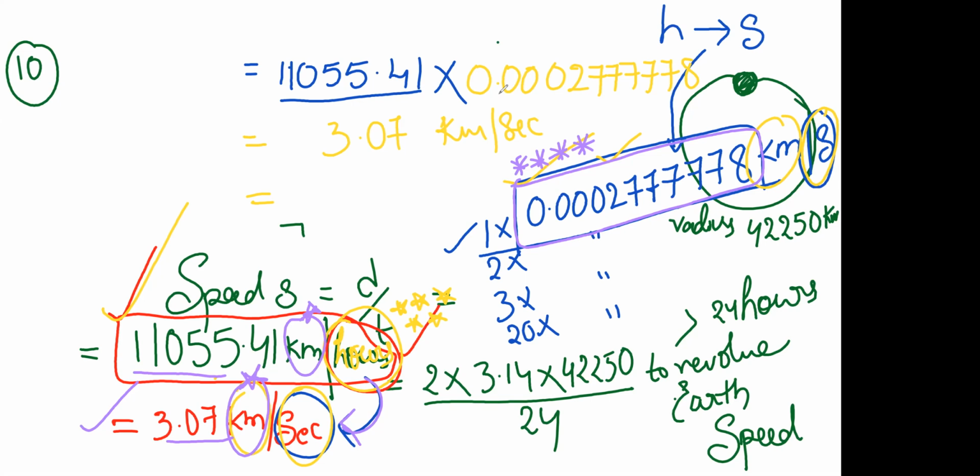One more piece of information for tomorrow's class: I told you about 0.0002, which you need to multiply with whatever value is there.